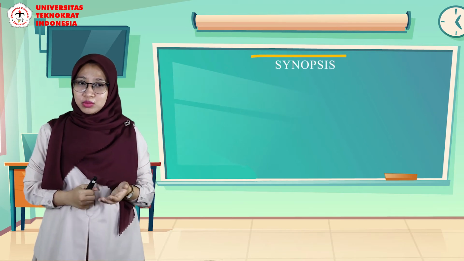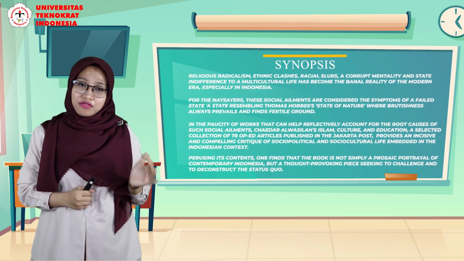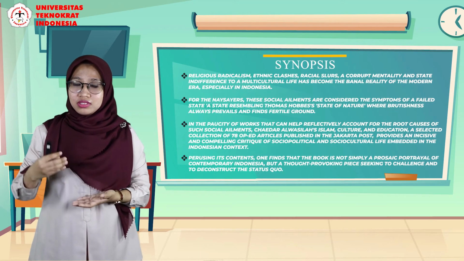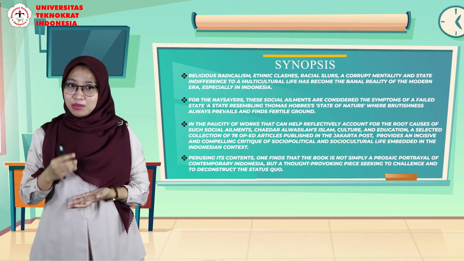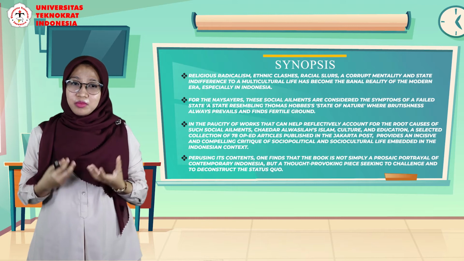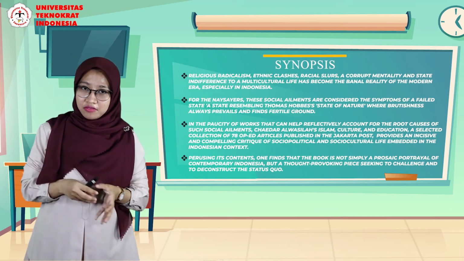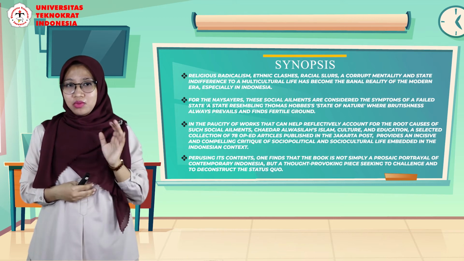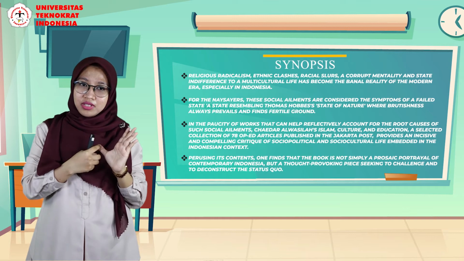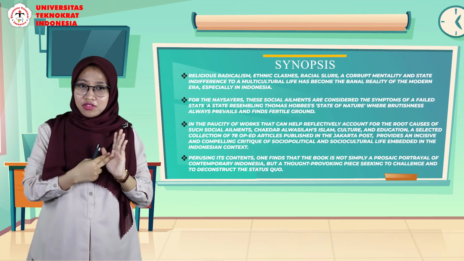And then the next one, this is the synopsis. Differently from the book profile, the synopsis is more detailed into the story or the narrations in the book's chapters themselves. You can write the summary of the book. That's why it's called the synopsis. This is the short version of the book. Let's say we have 5 chapters. You have to write down the summary of each chapter. So there should be 5 parts from the book.